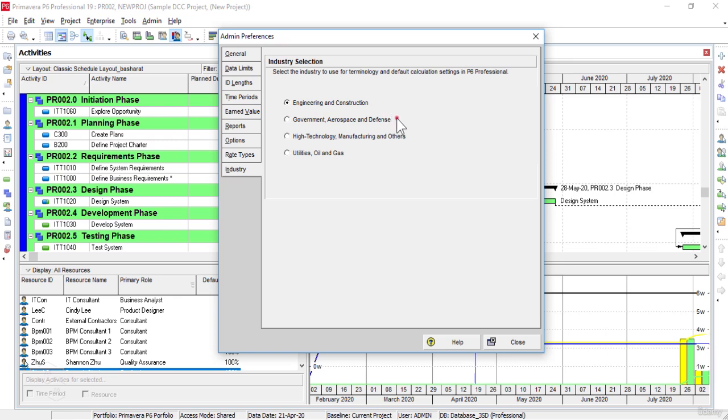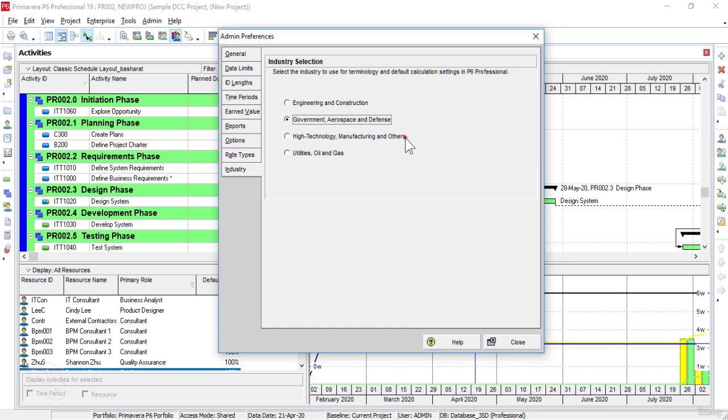The government, aerospace, and defense option determines the use of terminology and default settings for calculations which are relevant and aligned with the government and with aerospace and defense industries.